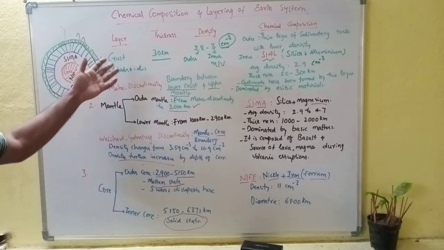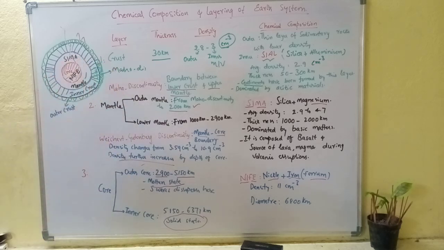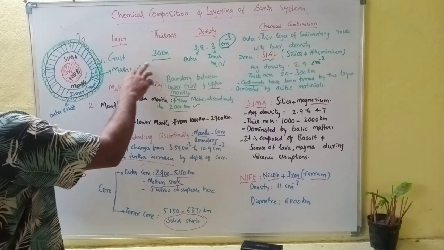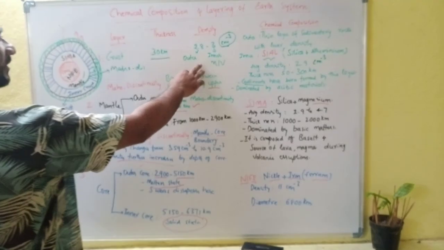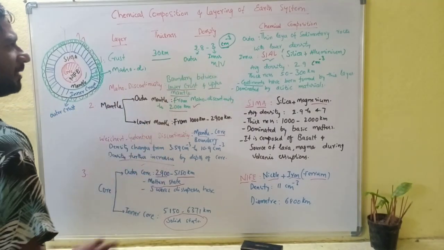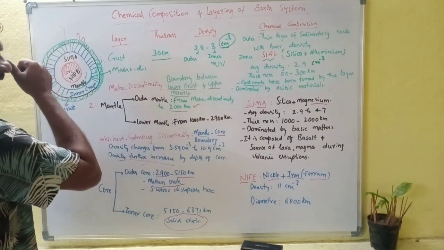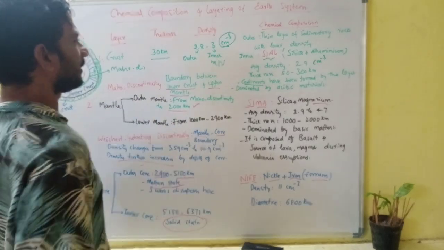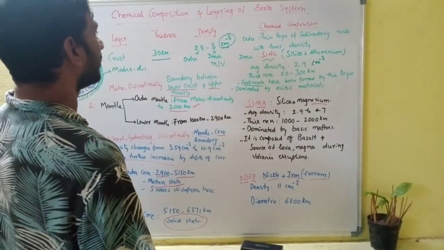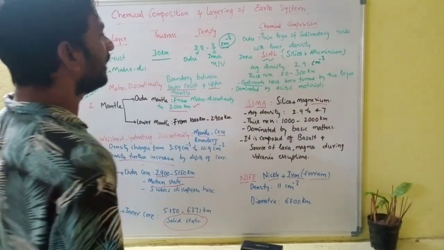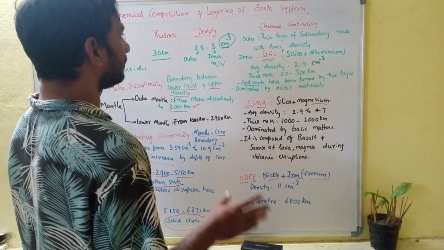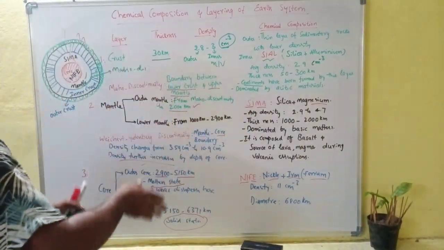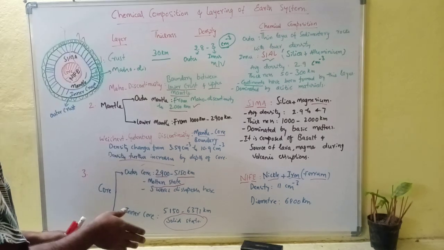Next, the first layer is the crust. This crust thickness is up to 30 kilometers, and the density of the outer layer is about 2.8 per centimeter cube, and the inner crust density is 3 per centimeter cube. Next, coming to the chemical composition, the outer layer is made up of sedimentary rocks with lower density. This means density increases with going depth of the earth.